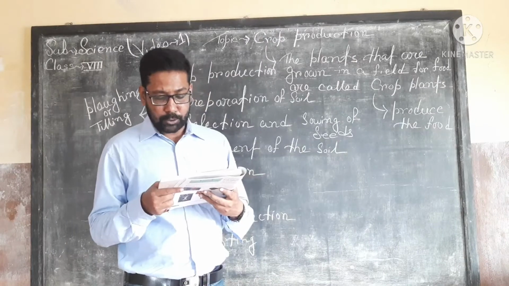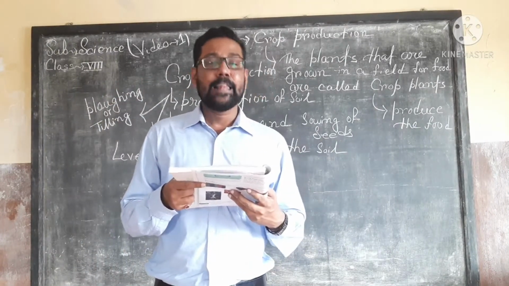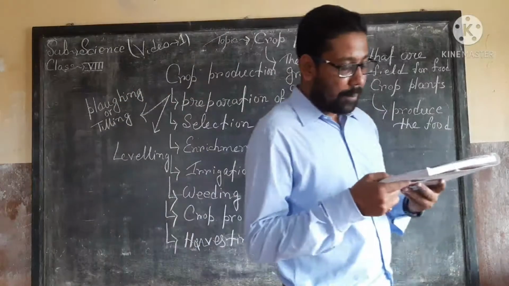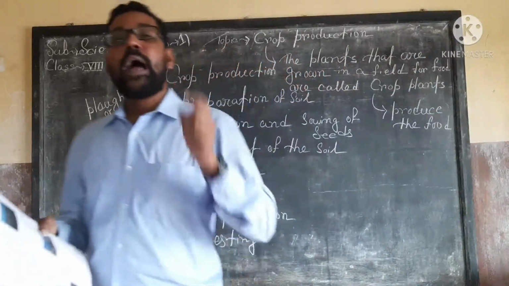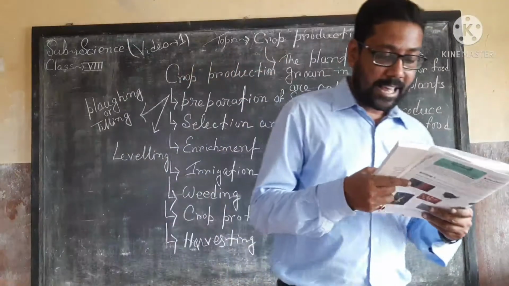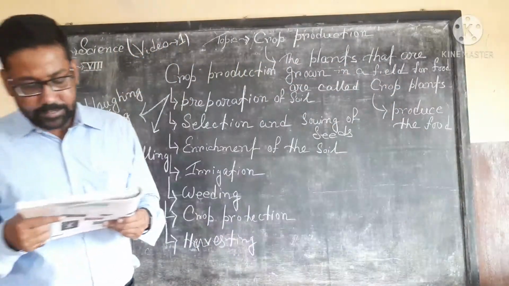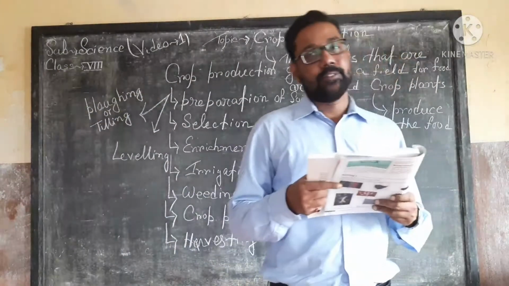The leveling of the soil is done with the help of an iron or wooden leveler, and this leveler can be driven by animals or by a tractor. So underline this point, the leveling of the soil is done with the help of an iron or wooden leveler, and this leveler can be driven by animals or by a tractor.